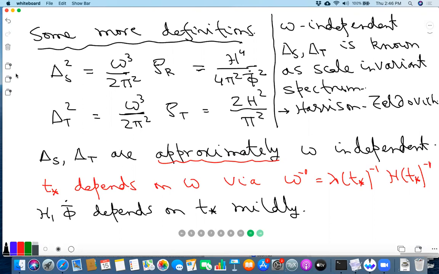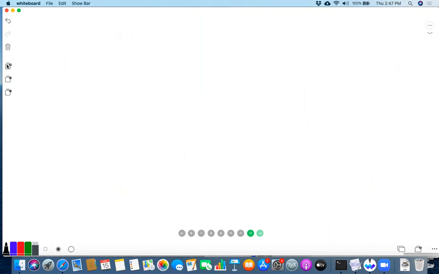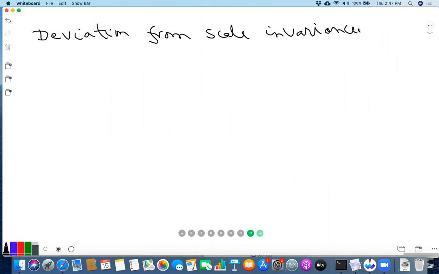But at the same time, a given model of inflation also predicts deviation from scale invariance, right? Because of H and phi bar dot. So deviation from scale invariant, which basically means a mild dependence on omega.